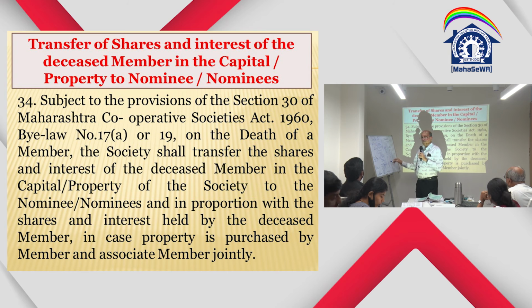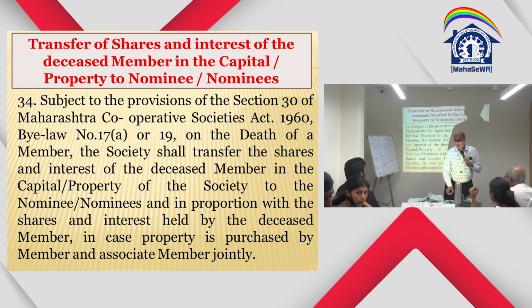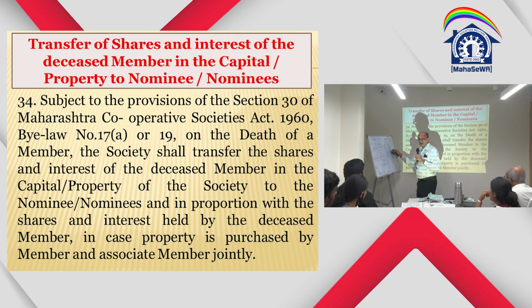So each will inherit their shares. Similarly, if A is a husband and wife, then the husband can nominate the wife, and the wife can nominate the husband. On the death of B, society में कुछ changes नहीं होगा, होगा ना? On the death of B, because he is a joint member, he has to be replaced by another joint member. His shares are earlier